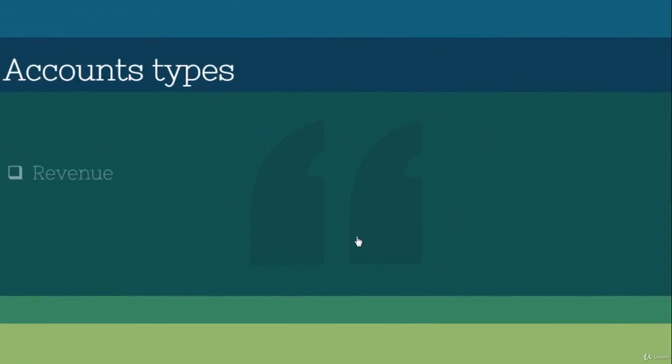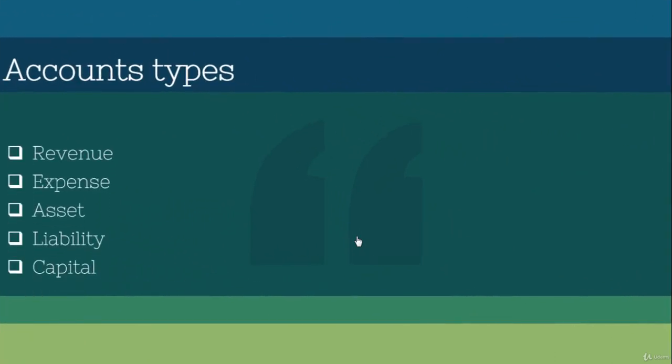Then we are going to study the account types. There are 5 types of accounts. The first one is revenue, then expenses, then assets, liabilities and capital. These are the main account types, and we are going to look at them one by one.